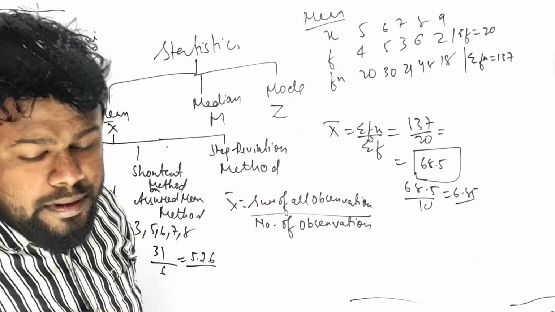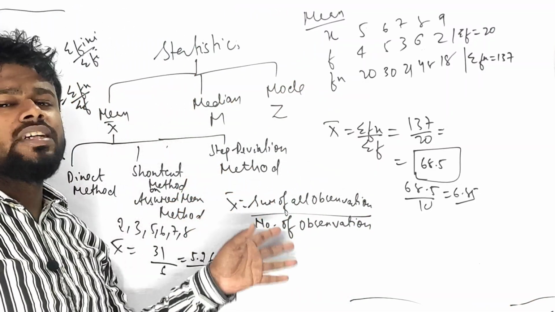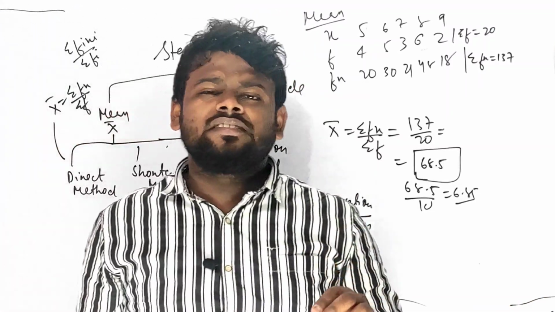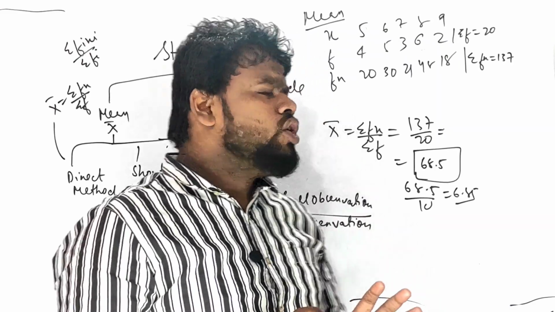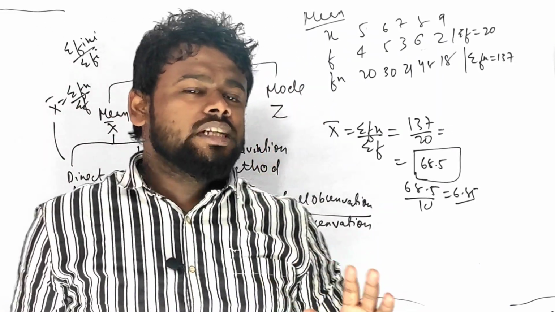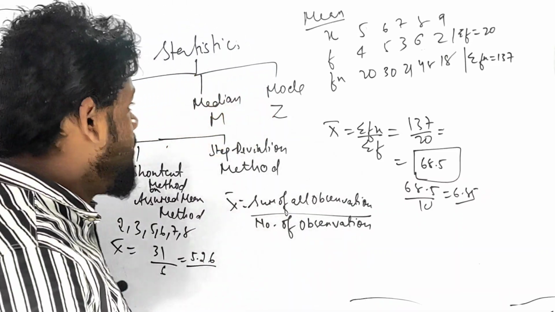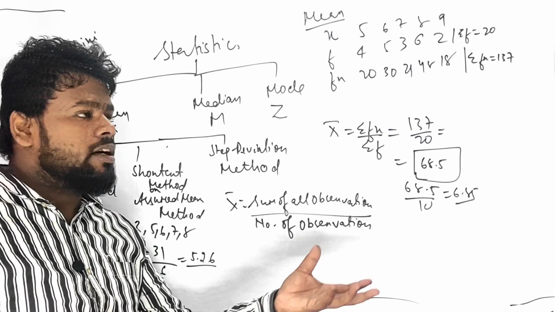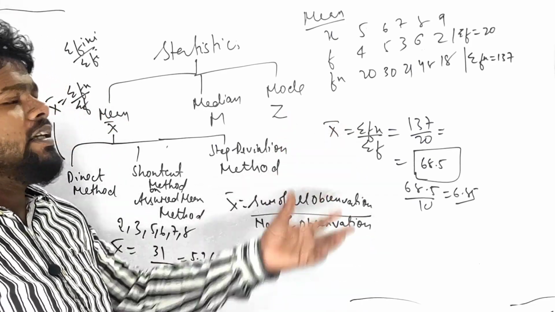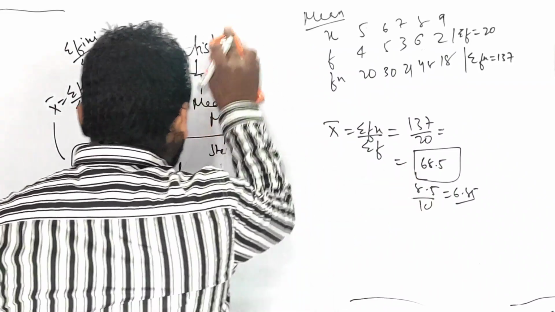Let us understand the step deviation method, the shortcut method. I am going to skip the step deviation method because this time ICC has only given a proposal. You have to do statistics in only one method, which is none other than the direct method. You can apply only one method, your wish, whichever you are comfortable with, but generally 99% of students are comfortable with the direct method. Let us understand very well. So let me erase this.